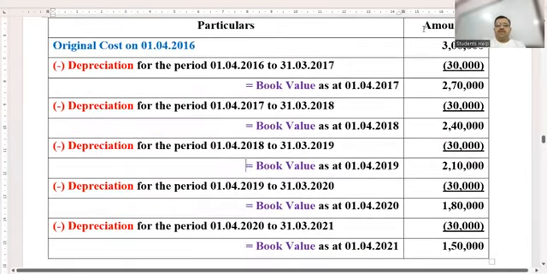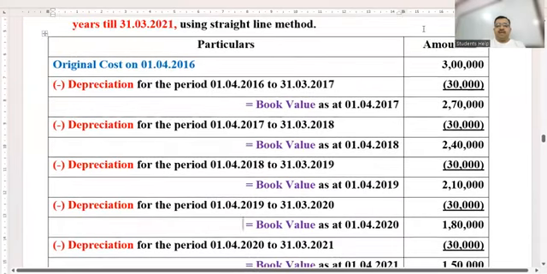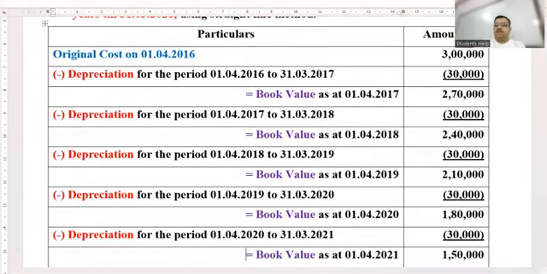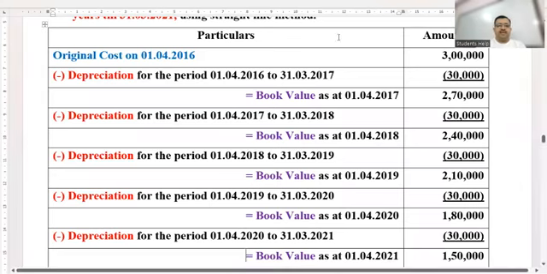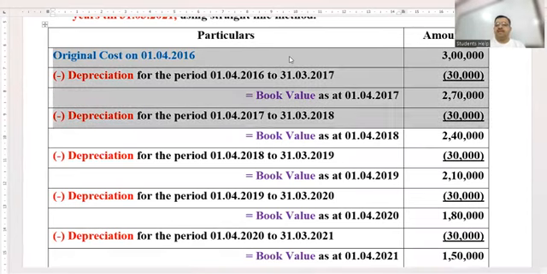Chalिए, so please copy this calculation, children. Hand in hand, मैं आपको एक चीज साथ में और भी बताता जाऊंगा. Quickly do this first. Be quick, be quick. So yes, everybody understood that we calculated 10% every year of the original cost. So it happens to be 30,000 every year. Yes or no, children? Let us apply a different type of calculation.